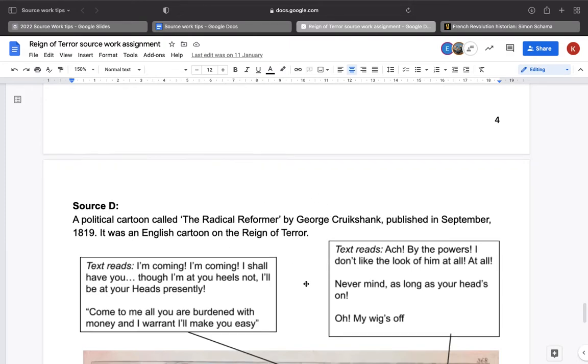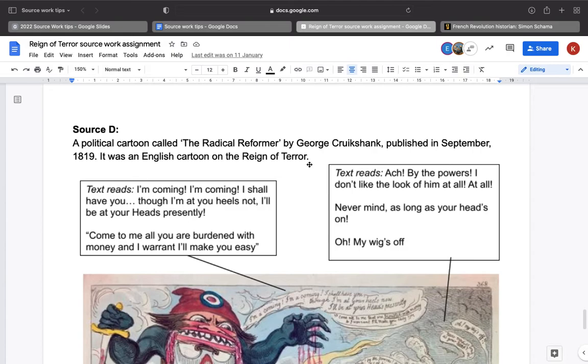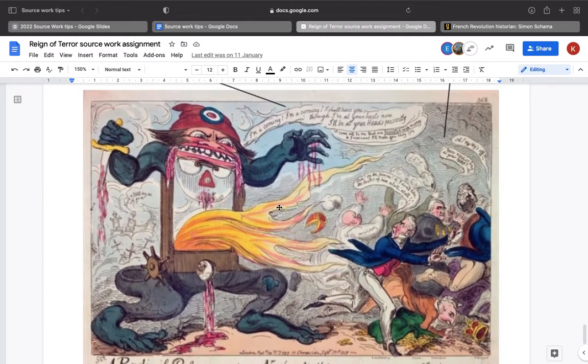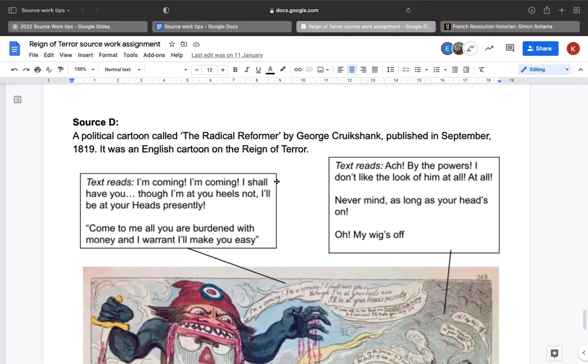So we've got a couple of things we could look at just from our description of provenance, and I could probably get 4 marks just from this. I could talk about the fact that this is an English cartoonist, and that this cartoon is actually not from the time of the Reign of Terror. It's from 1819, which is much later. There might be reasons why, at that point, the English had still been fighting lots of wars with France after Napoleon. So there may be reasons why they were going to show this as an even more bloodthirsty period looking back.